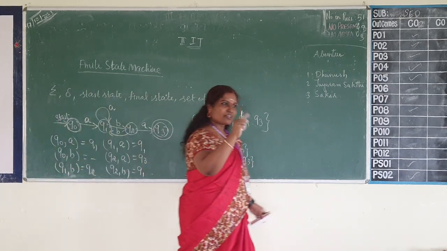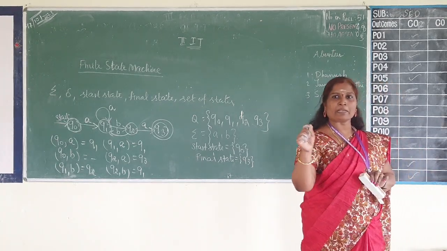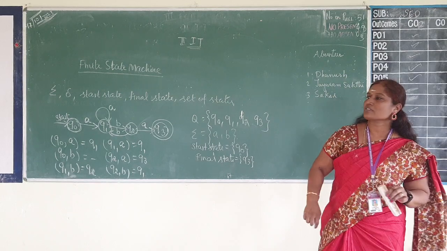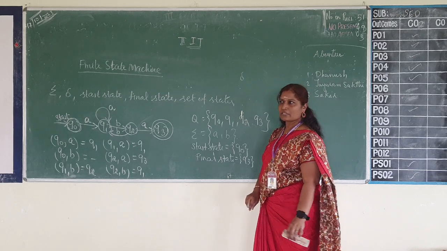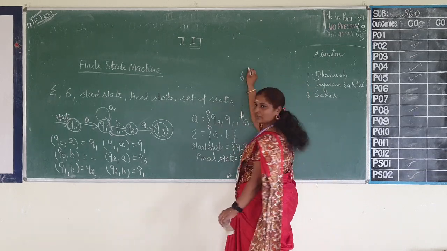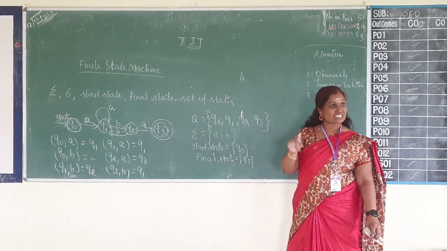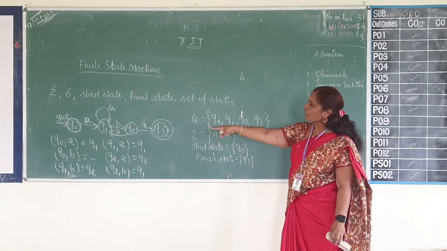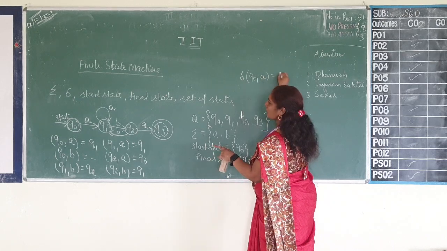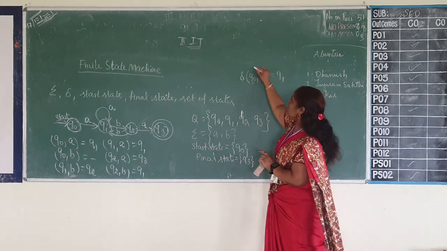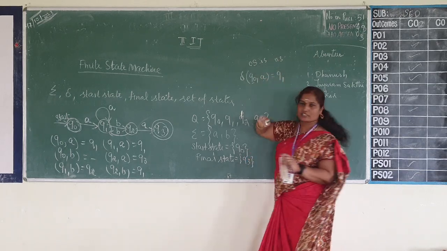Now there is a term called transition, which maps a state and symbol, a state-symbol pair. You can see in your definition, state symbol pair. So delta is used to represent the transition, which gives a mapping between state and input symbol. That is what I have written here. Delta of Q0 comma A is equal to Q1, which means this is the current state, this is the input symbol, and this is the next state.